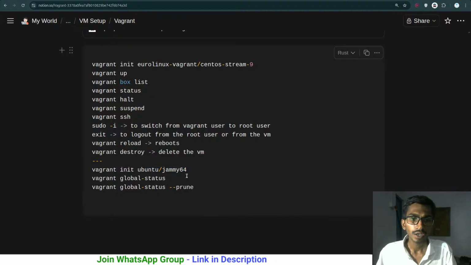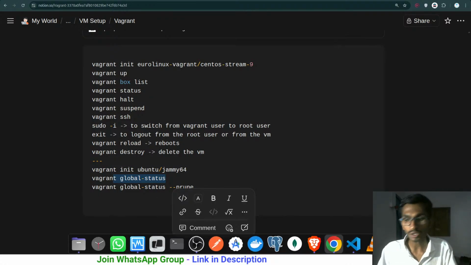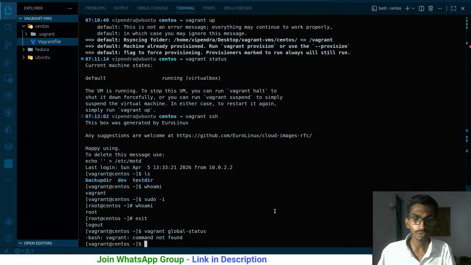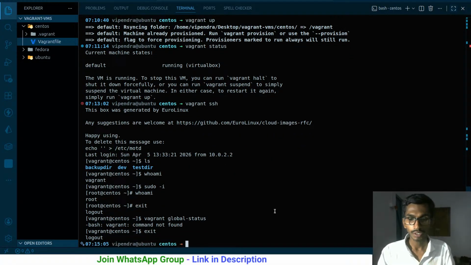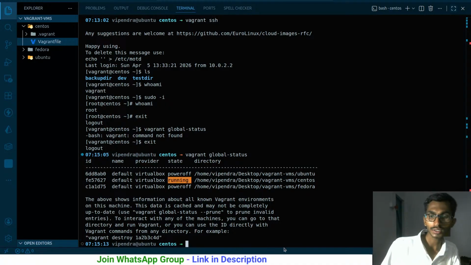Global status means you are going to check the statuses of all the boxes that are running. So if I run this particular command, vagrant global-status, well, I'm inside the virtual machine right now. Vagrant global-status will give you the status of all these three virtual machines. I have an Ubuntu machine, a CentOS machine, and a Fedora machine, and only the CentOS machine is running right now. So this simply gives me that.